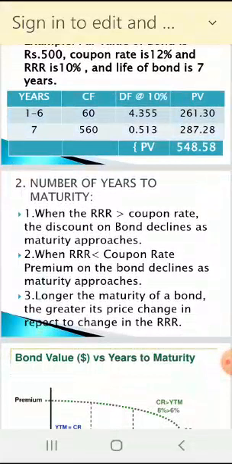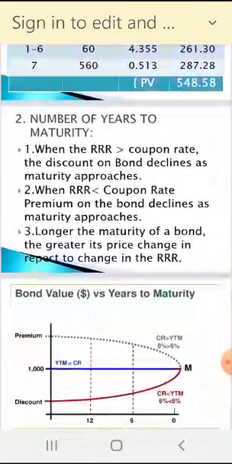Now here very easily I discussed, one diagram also I gave you. In this diagram it says, when the required rate of return is greater than coupon rate, the discount on bond declines. The price is below 500, and the discount is given by the red line below. So discount on bond decreases as it comes nearer to maturity.